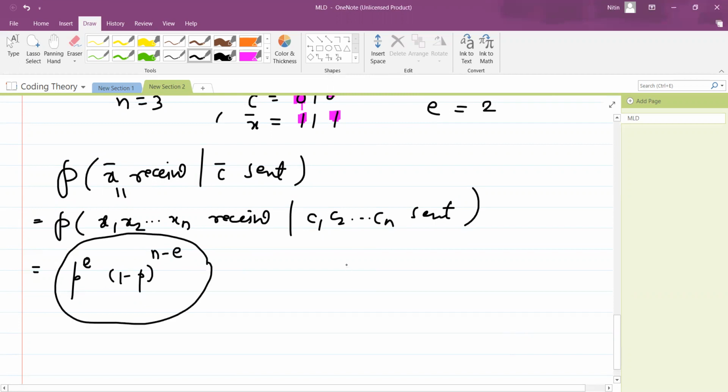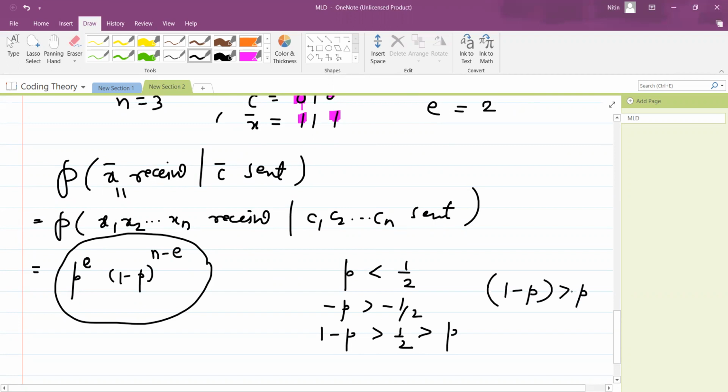For that purpose, we know that in a BSC we assume that the crossover probability p is less than half. Multiply both sides by -1, so the inequality changes. Now add 1 on both sides, so 1 minus p will be bigger than half, and you know that half is bigger than p, therefore 1 minus p is bigger than p.